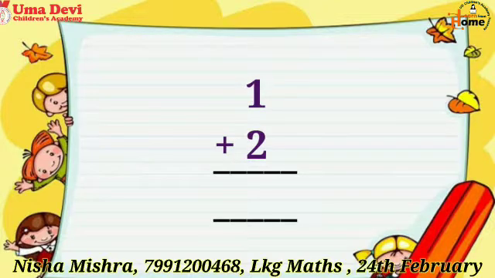Here we have to add 1 plus 2, means we have to add 2 in 1. Then what is the answer? 1 plus 2 equals to. So similarly we will skip here one number after 1, that is 2, and we will write the next number of 2, that is 3. So 1 plus 2 equals to 3. Very nice. Our answer is 3.